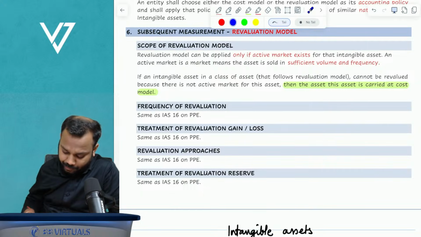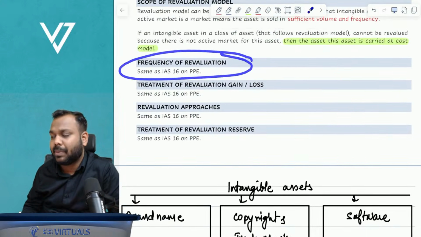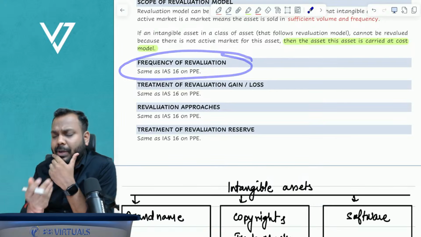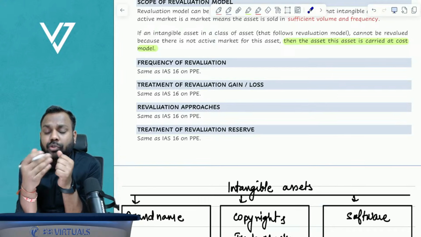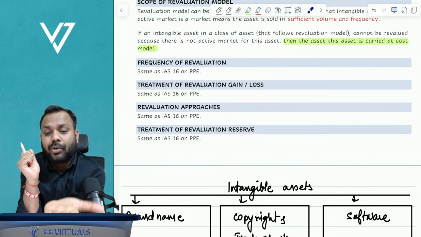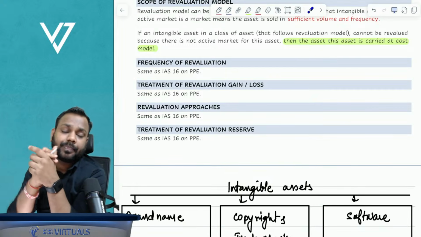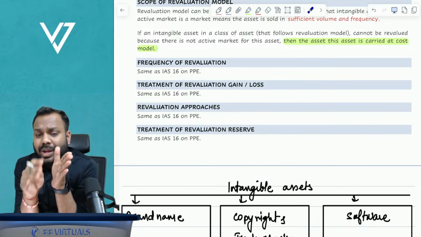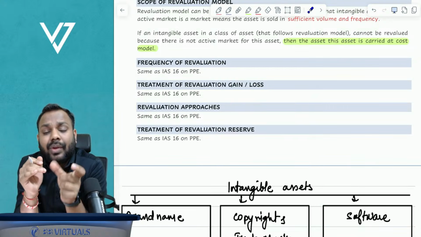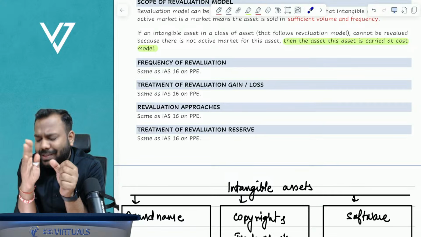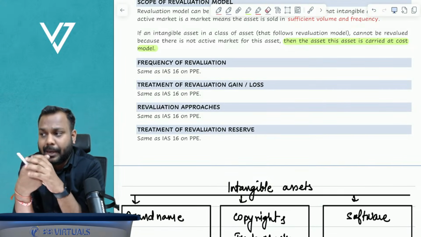Wonderful. Now, the frequency of revaluation is the same as property, plant and equipment, but still let me tell you. Intangible assets have to be revalued when the carrying amount differs materially from its fair value. Generally, we have to do it once in 3 to 4 years, or 3 to 5 years. If the fair value of the intangible asset is significantly volatile, then annual revaluation can also be done.